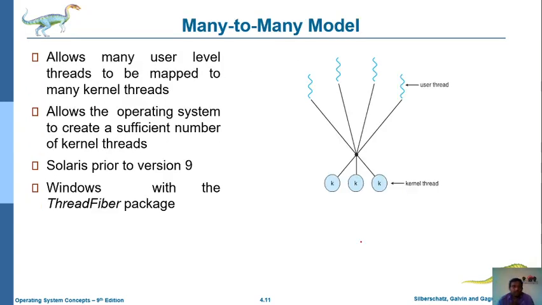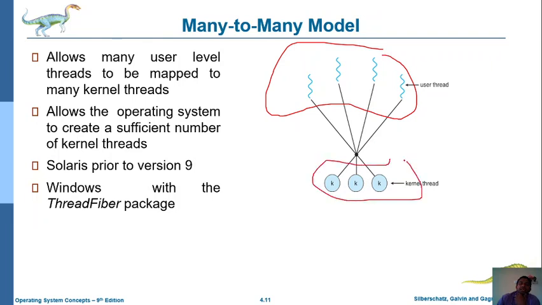And the next one is the many-to-many model. Here many user threads are organized and handled by many kernel threads. So more user threads and more kernel threads, that is nothing but the many-to-many model. Here we can observe approximately 4 threads, and these 4 threads are handled by 3 kernel threads.